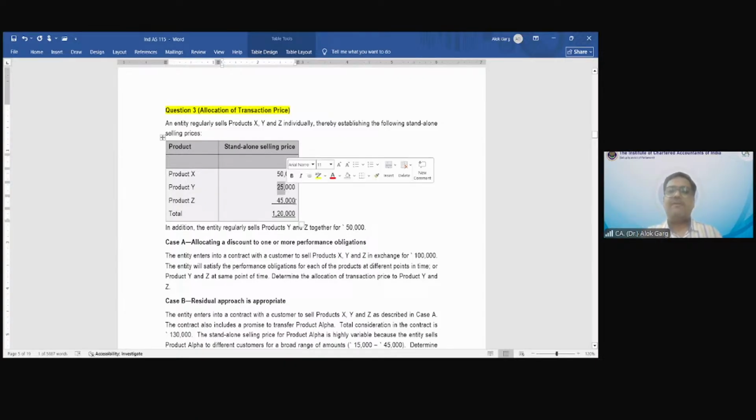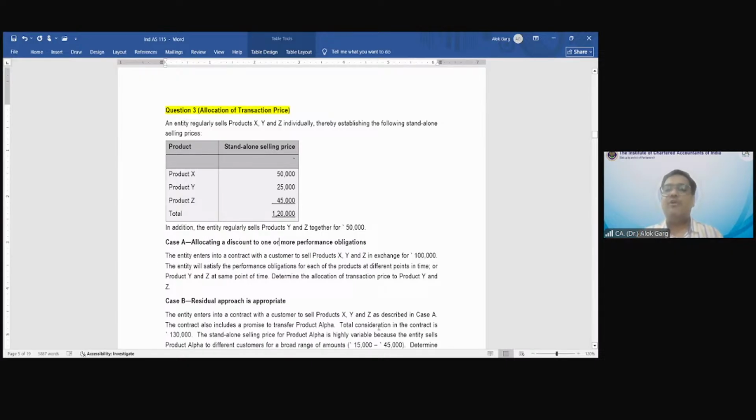What is the standalone selling price for products Y and Z? What is the total of Y and Z? 45 plus 25, 70,000. And at what price does this entity normally sell this package of Y and Z? 50,000. It means that when the entity sells the package of Y and Z, it gives a discount of 20,000. Okay. So case A, question number 1.